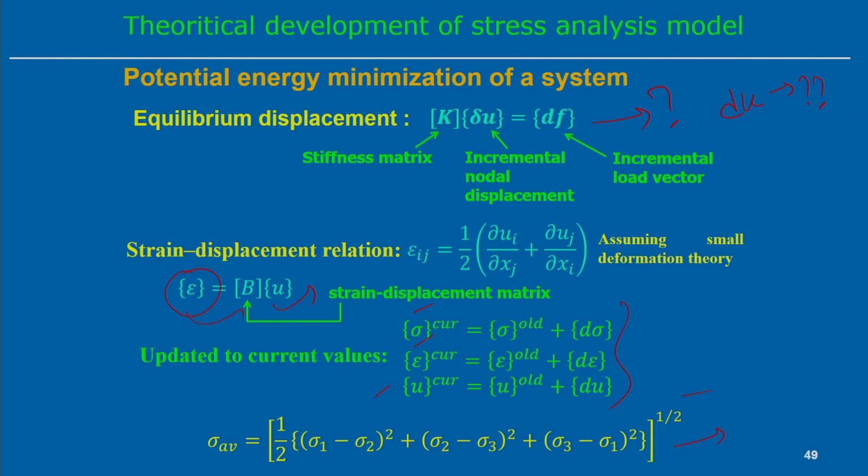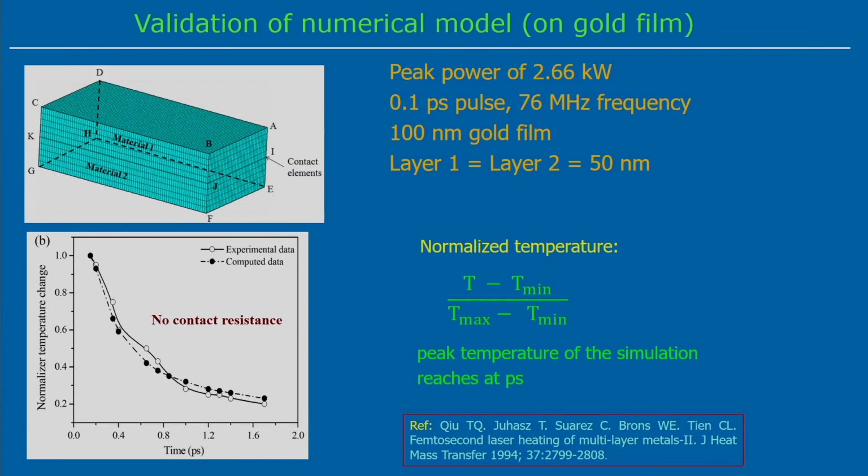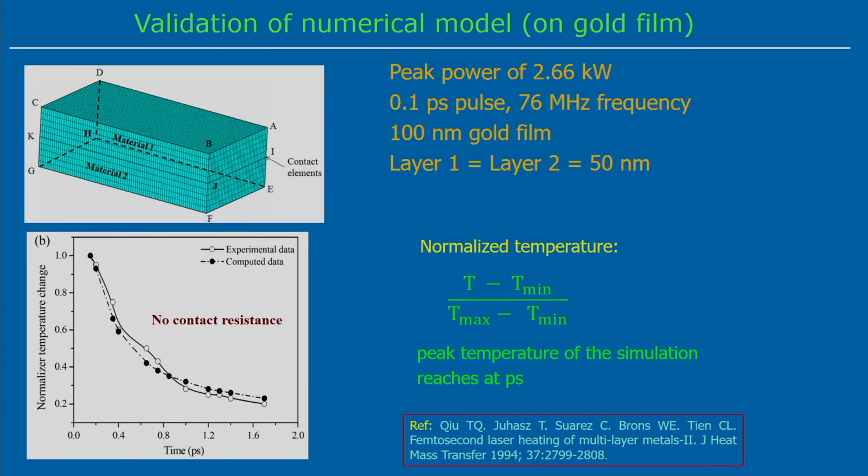So, we have done some analysis, that means validation of this stress analysis model. We have done some thermal analysis of a gold film, and with a similar material we can analyze the stress and strain field as well. But in this case, we have considered a multi-layer. That means there are two layers of the gold film, layer 1 and layer 2, both 50 nanometer thickness. So the total thickness of the domain is a 100 nanometer gold film.